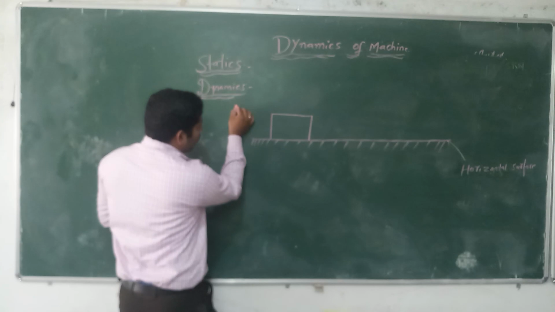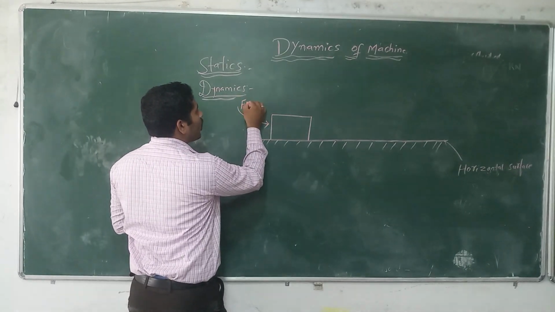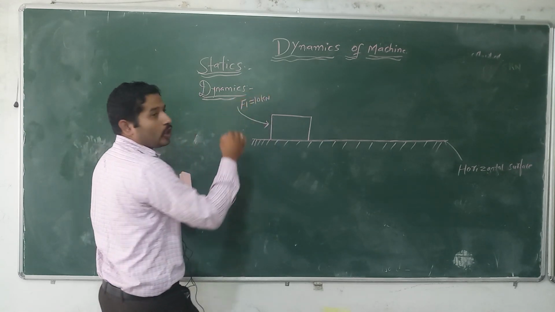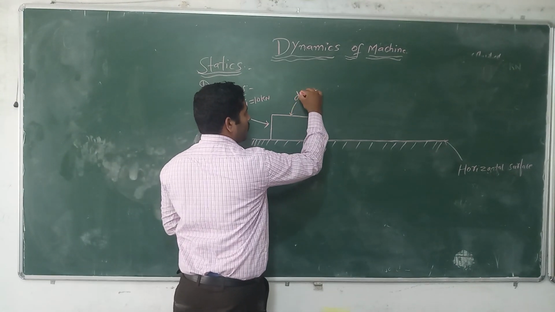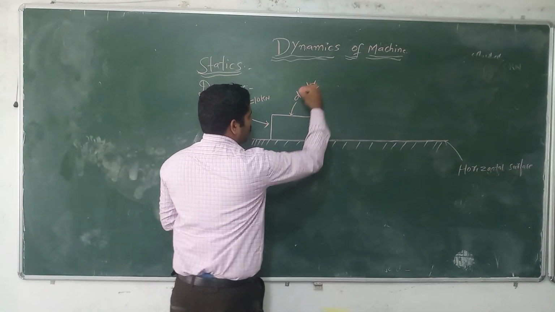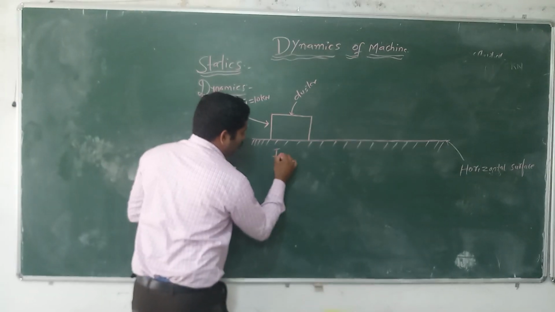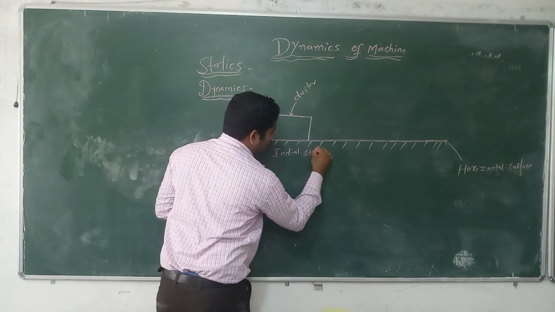Let us see. First thing, we apply some amount of force. We apply 10 kilonewton of force on this duster. First, the position of this duster is the initial state.